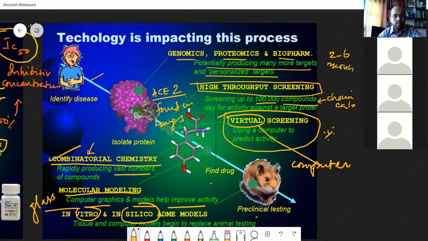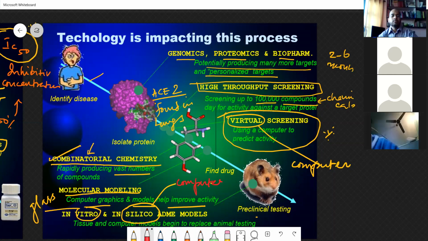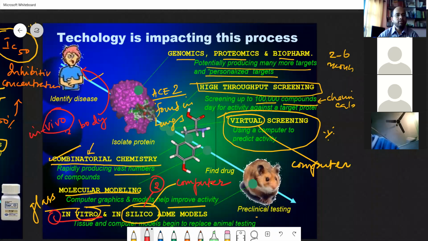In silico means computer. There is one more, in vivo. Vivo means body. In vitro first thing, I'm sorry, in silico second thing, in vivo third thing.